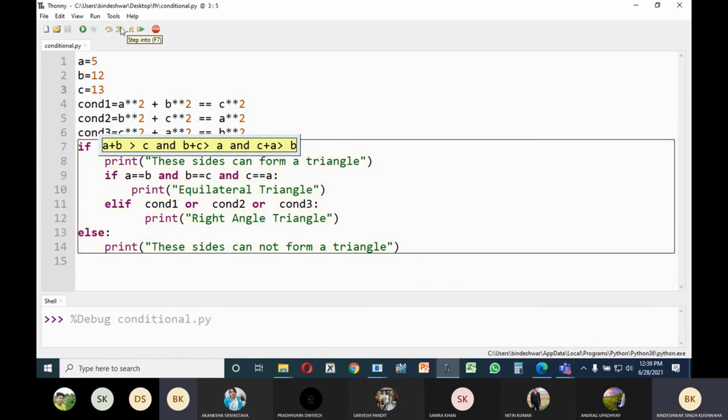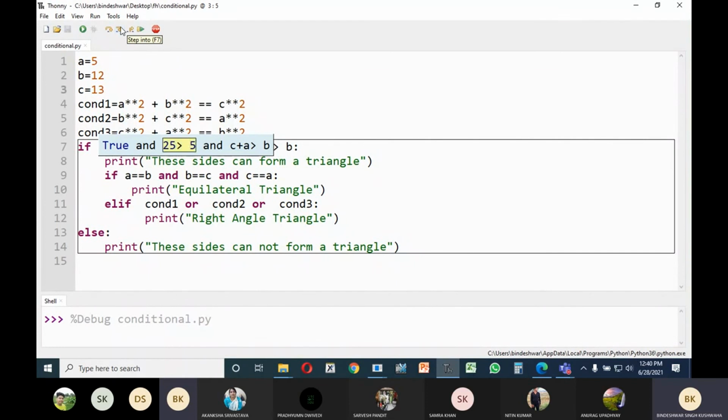Now let us see the control will come to the if block. See that if is A plus B greater than C. 5 plus 12 greater than 13? Yes, the first condition is being satisfied. Second, 12 plus 13, is it greater than 5?